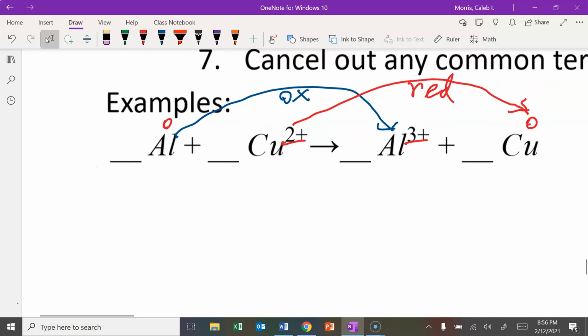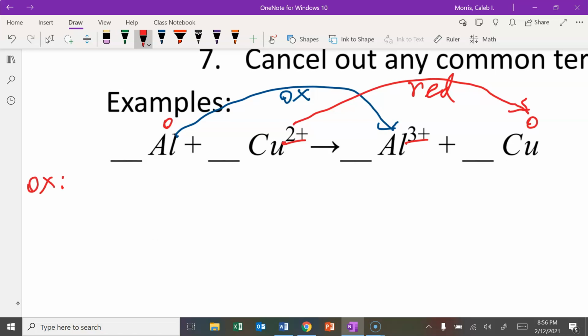Our oxidation half reaction is aluminum, and leave some space on the left and on the right so you can balance with electrons and such. Aluminum is just turning into Al3+. Well, it became more positive by 3, so that tells me I need 3 electrons on the right to balance it out.